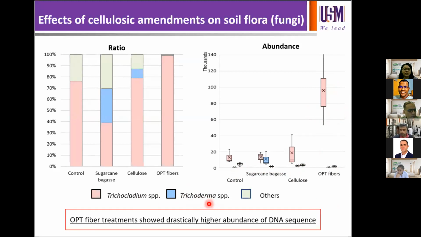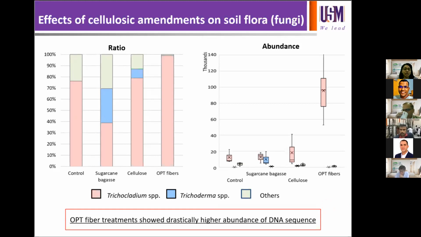So based on our results, high carbon to nitrogen ratio of OPT fiber has promoted the growth of lignocellulolytic bacteria and fungi of different diversity. Additionally, OPT fiber also contains free sugar, and these have promoted the growth of fungi and bacteria when left in the plantation. So rapid growth of bacteria and fungi could result in nitrogen deprivation to the plant, at least in